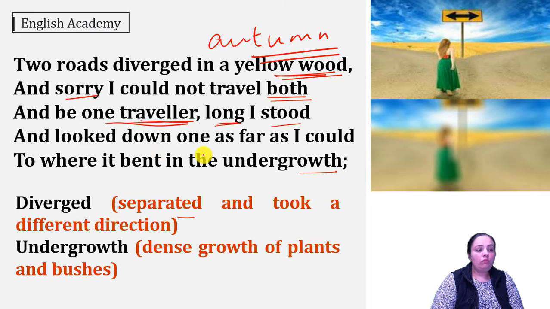He says, I looked down one as far as I could. So till the point where he could see the path, he kept on looking at it. And what he was trying to do, he was trying to judge which path is better for him. And he says that at one point the path turned and it bent in the undergrowth. So he could not see any further.